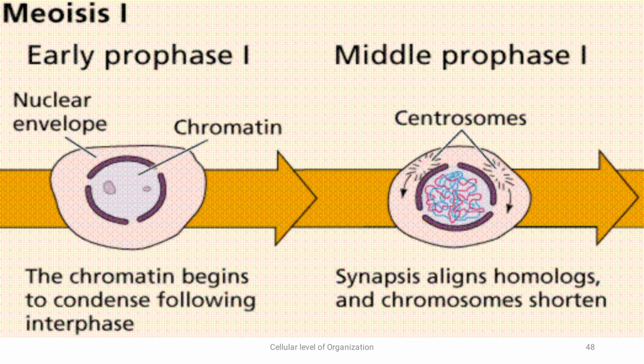So meiosis 1. In meiosis 1, we have early prophase 1 followed by middle prophase. In early prophase 1, the nuclear envelope is still present and there is chromatin. The chromatin begins to condense following interphase. After interphase, the chromatin condenses to form chromosomes. The nuclear envelope will break down and the spindle apparatus is developed.